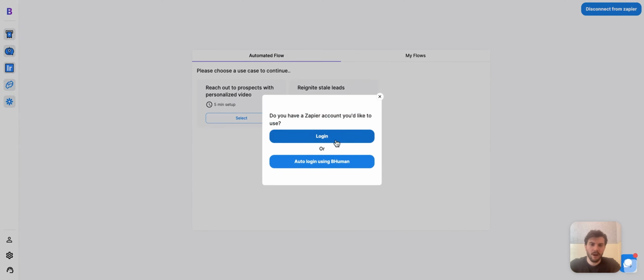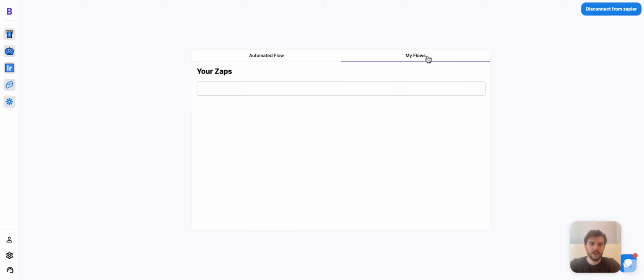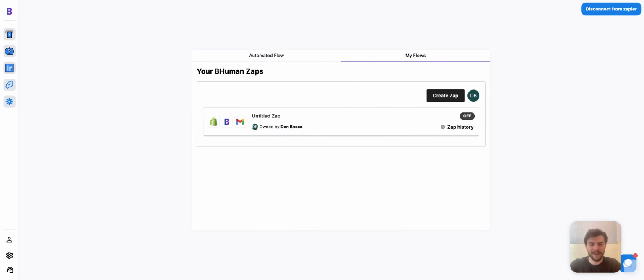Last but not least, the automation app is where we give you a premium Zapier account completely for free as a perk of being a part of the BHuman community. And here you can create flows that utilize the BHuman app in really interesting ways. So for example, whenever there's a new sign up in Shopify, I want you to generate a video with BHuman, and then send that out over Gmail, and then wait for 2 days, and if there's no reply, send another follow-up video or a text message, for example. You can get really in-depth and create a flow of your dreams here.